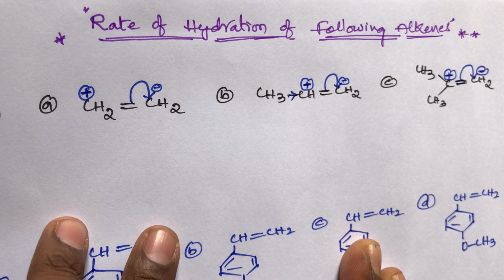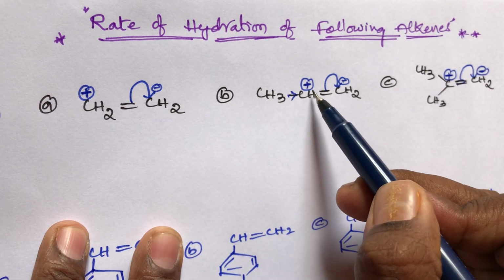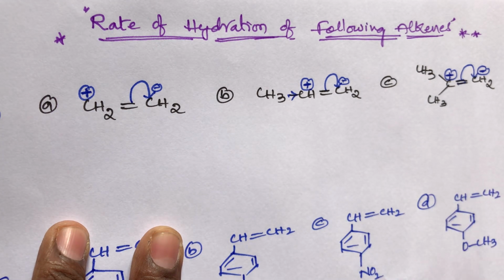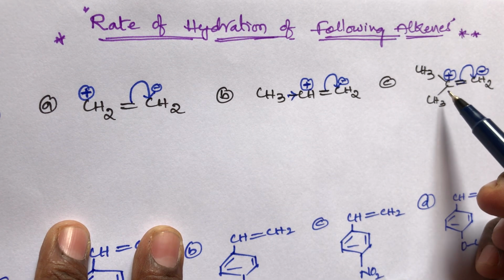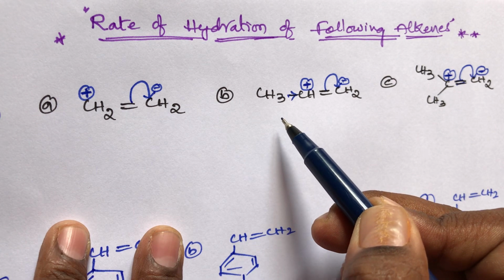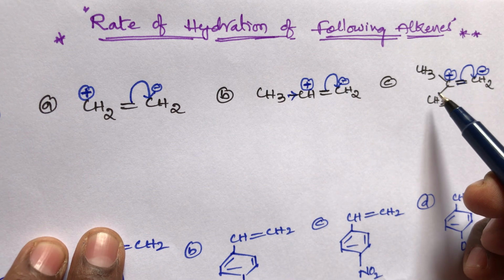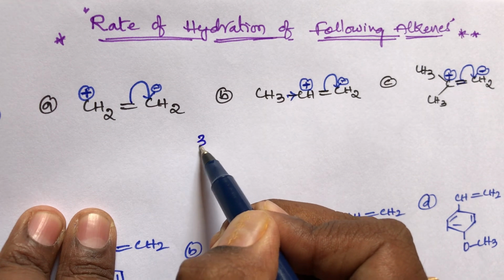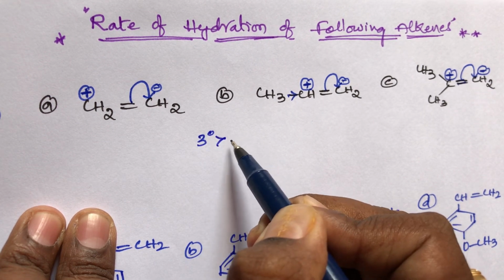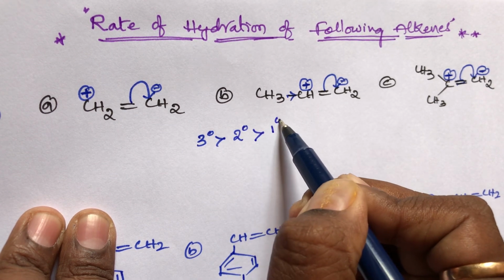So out of these three, which one has the highest rate of hydration? This is the primary carbocation, this is the secondary carbocation, and this is the tertiary carbocation. Tertiary carbocation is more stable than secondary, and secondary is more stable than primary. So the order is: tertiary carbocation has a greater rate of hydration than secondary, and secondary is greater than primary. This is the order, students.